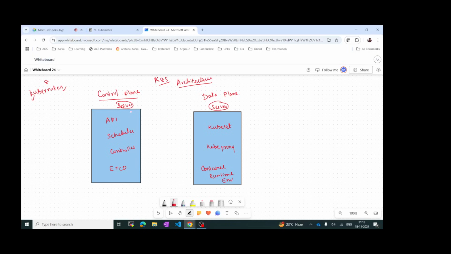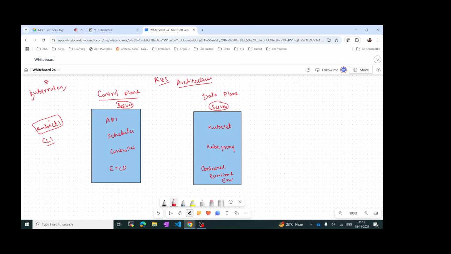In case you have to talk with this server, we have something called kubectl, or kubectl. You can call it however you want. Kubectl is nothing but a tool. What tool? It is a CLI, a command line interface tool. So whenever